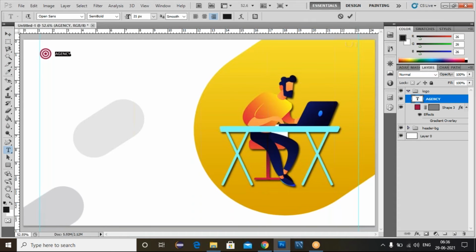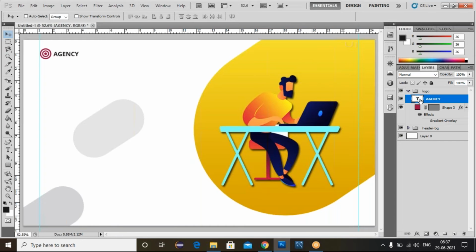Agency. Now use this move tool. We can adjust this towards the right position. Select this. Double click on this text layer. Text will be selected. Now we can increase the size. So make it bold. Just increase the size. And use this move tool.